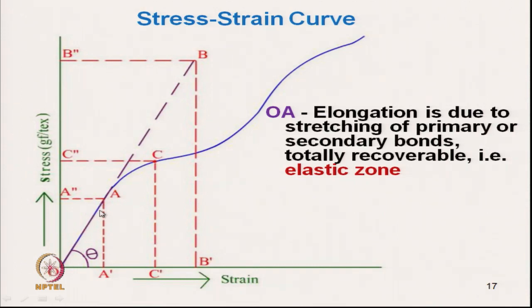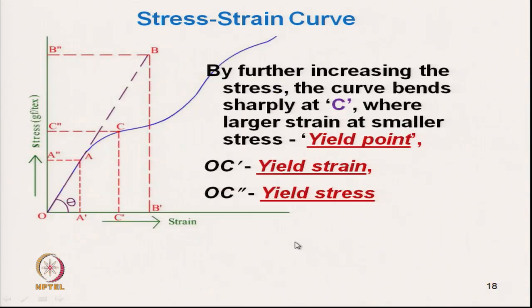Now, once it crosses, what will happen? By further increasing the stress, the curve bends sharply at C, where large strain is occurring with a small increase in stress.